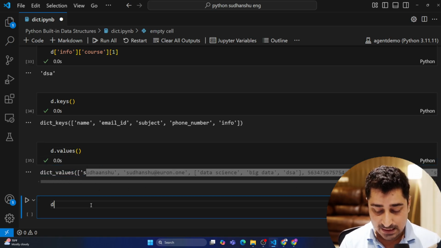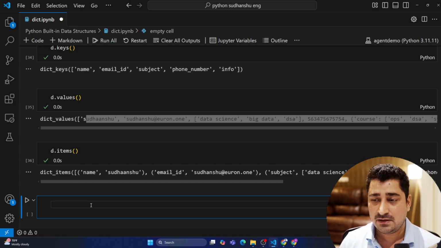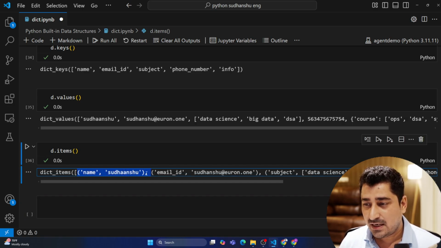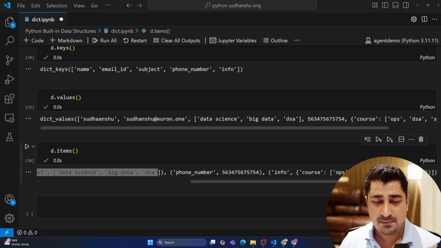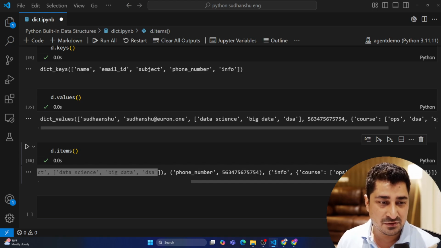Now let's suppose I have to access all the key and value pairs. So there is a function called items. I can access all the key and value pairs. So all of these things I'm able to access in the easiest possible way. Everything is possible. I can access it without any kind of doubt.